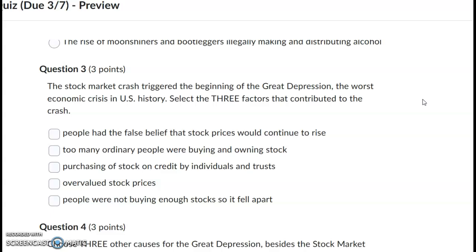Question 3. The stock market crash triggered the beginning of the Great Depression, the worst economic crisis in U.S. history. Select 3 factors that contributed to the crash. People had a false belief that stock prices would continue to rise. Too many ordinary people were buying and owning stock. Purchasing a stock on credit by individuals and trusts. Overvalued stock prices. People were not buying enough stocks, so it fell apart.